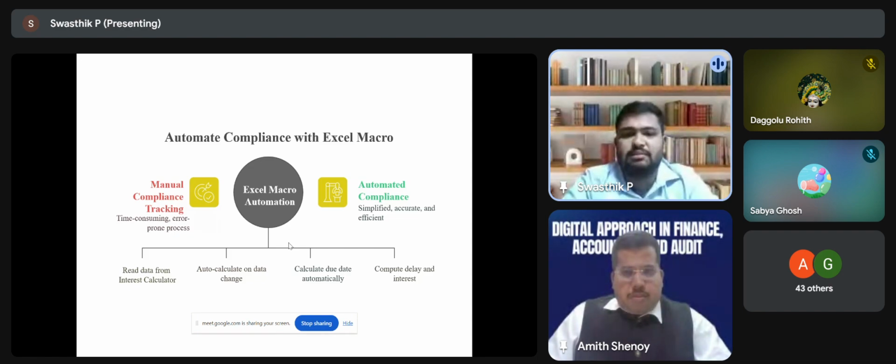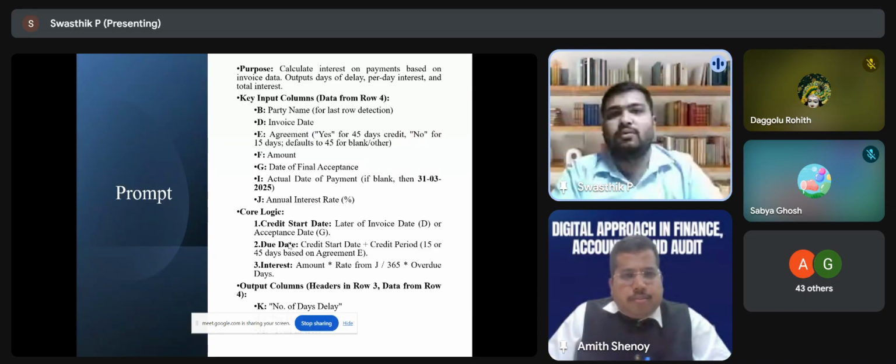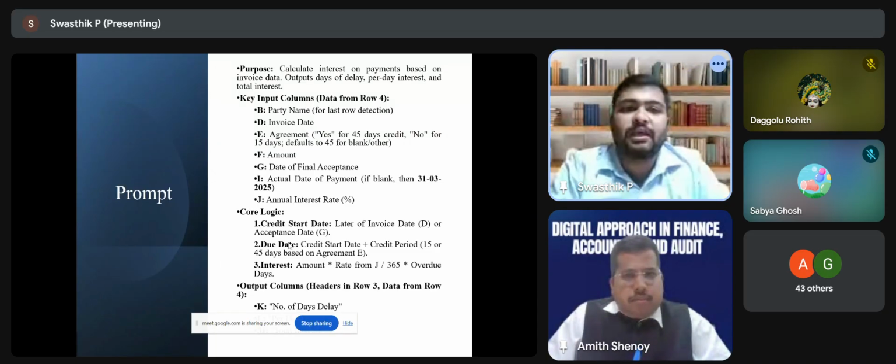So how much interest is applicable for that number of days delayed, per day first it calculates, and then for the number of days delayed, it calculates the interest. All those things are embedded in our macro automation tool. So how did I do that? My partner for doing this is Gemini AI.